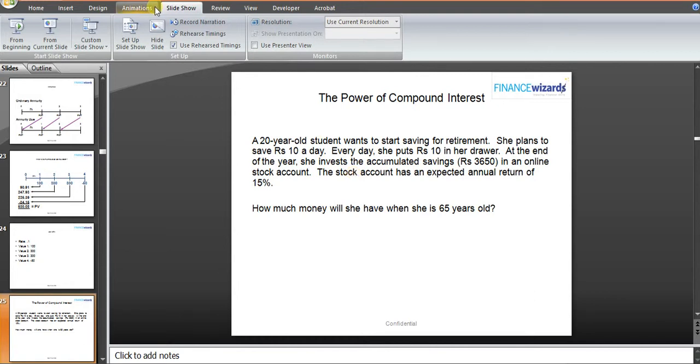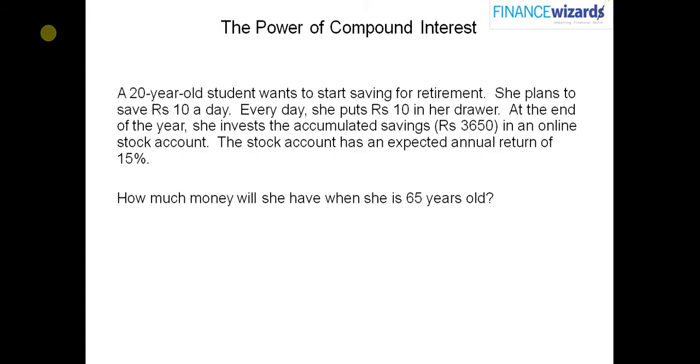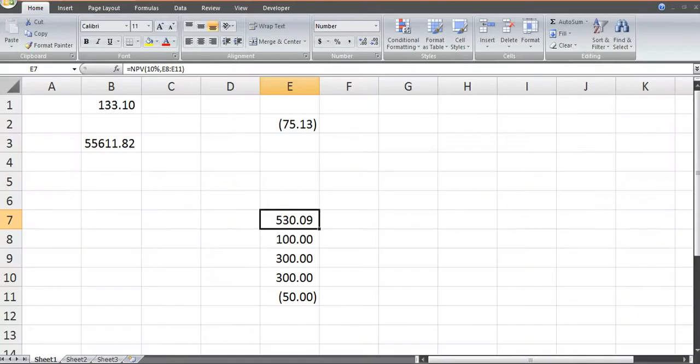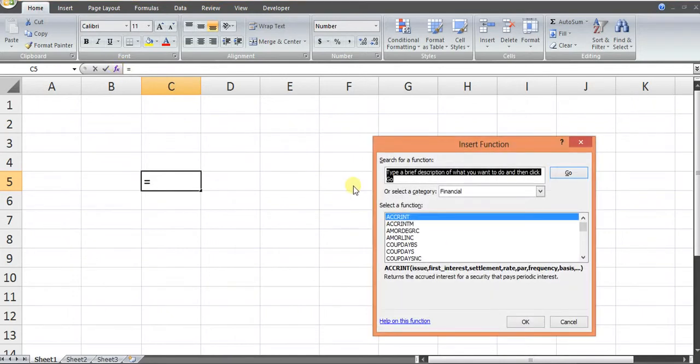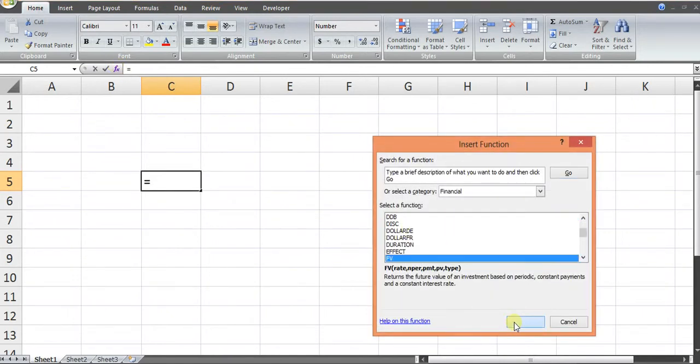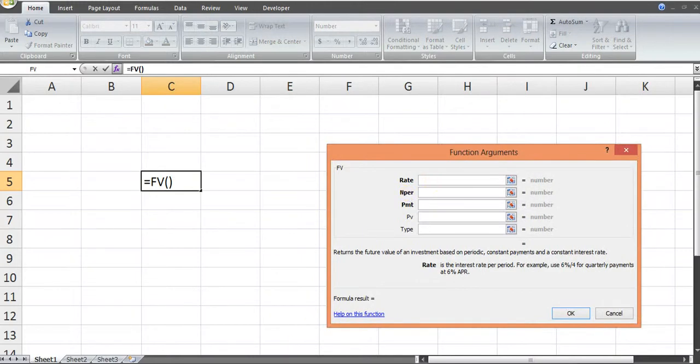Now, a simple question of what I'll say, future value. Okay, let's take future value. In this case, rate is 15%. Number of periods in this case is 45 years. Since the investment is yearly, we don't have to worry about adjusting the rate. PMT in this case is minus 3,650. Present value is 0 and type is 0.